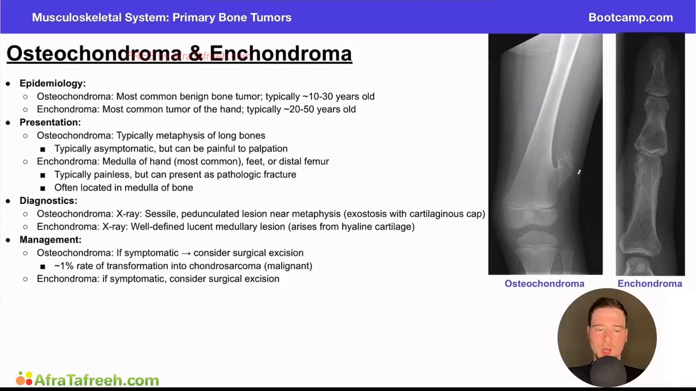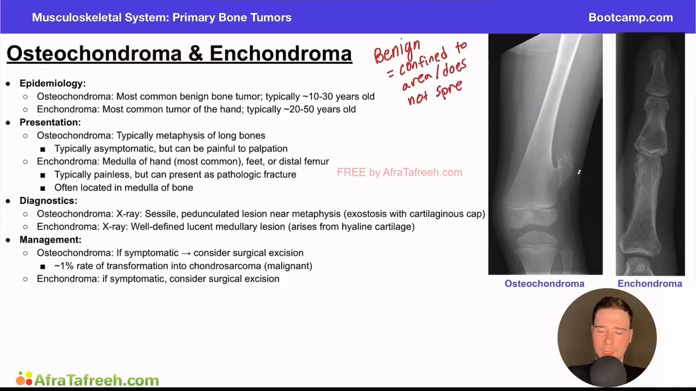So in this video, we're going to start by talking about two commonly tested benign bone tumors, osteochondroma and enchondroma. And what do I mean by benign? Benign tumors are typically confined to a certain area and do not spread to other areas, compared to malignant tumors, which are more likely to spread or metastasize in the body.